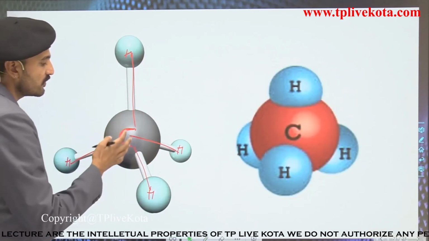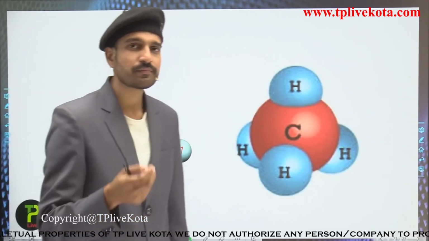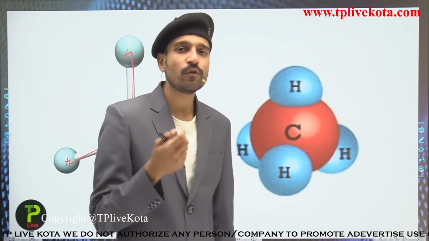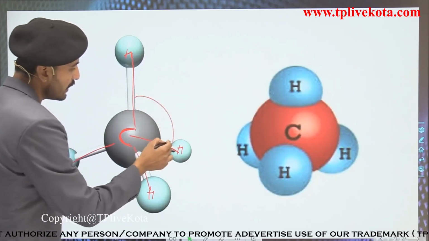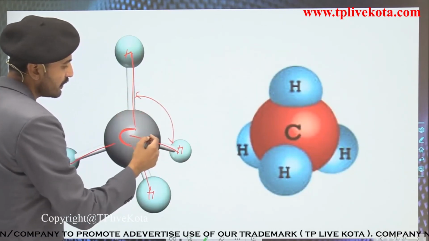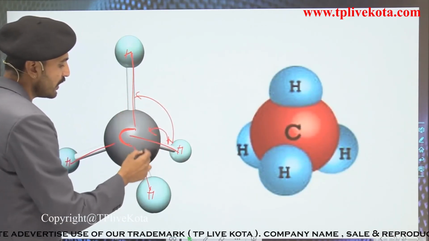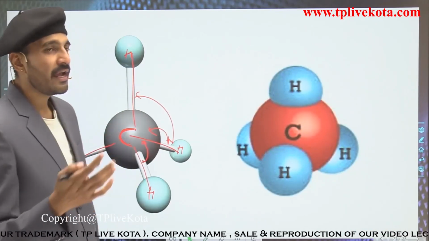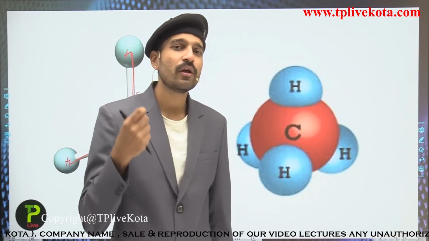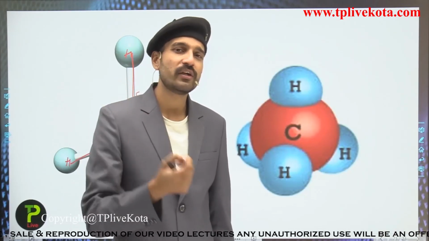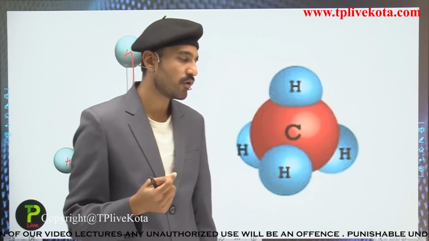This is the actual structure of the methane molecule, in which the angle between the carbon and hydrogen atoms and between the hydrogen atoms is different. That geometry you are going to study in the atomic structure of class 11.